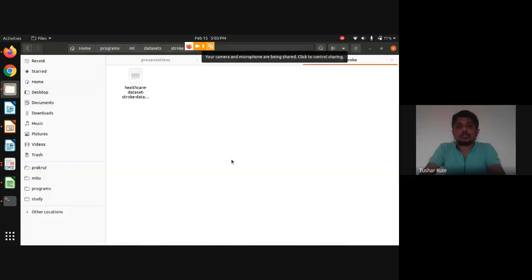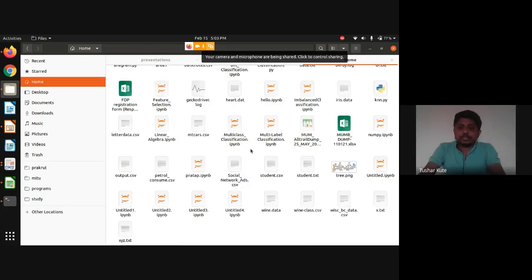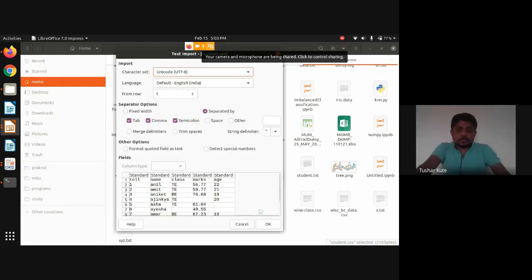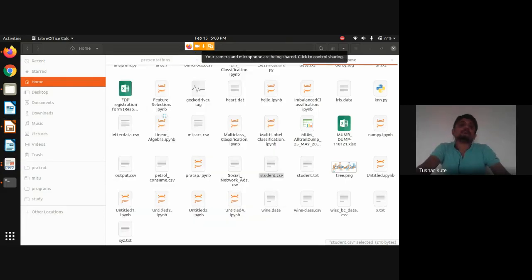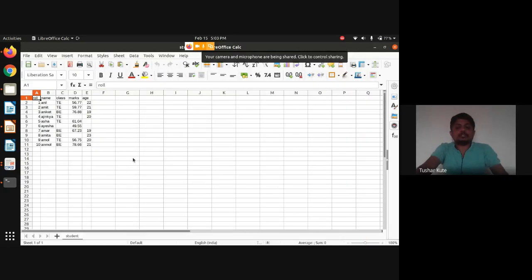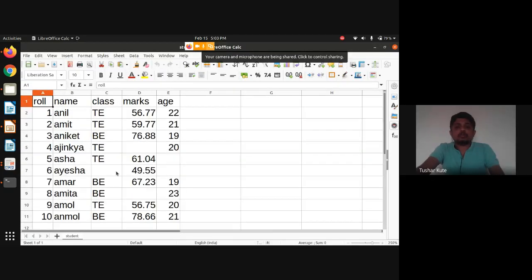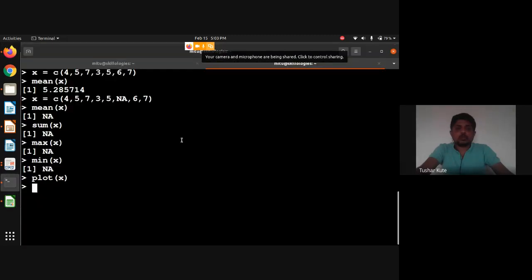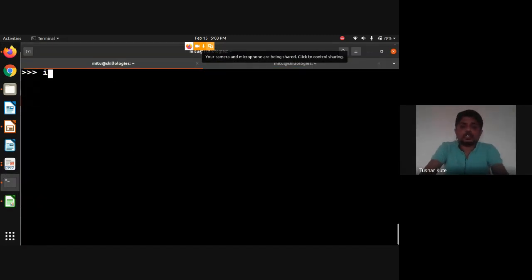Let's say I'm having a data set, something like this. It's student information that is present in it. See, these missing values are there. Check this. We have some missing values present here in class and in marks also, age also. Okay, correct. Now I'll go to read this file first in pandas, Python.